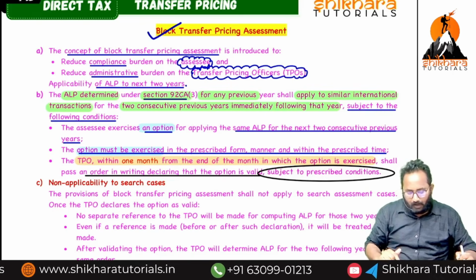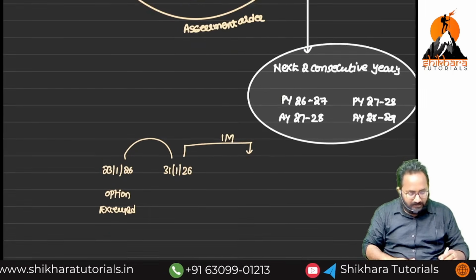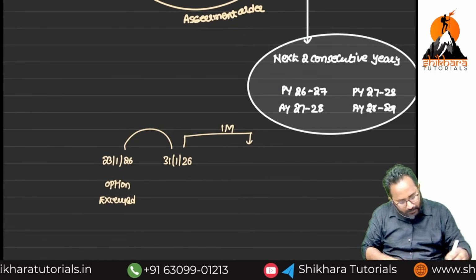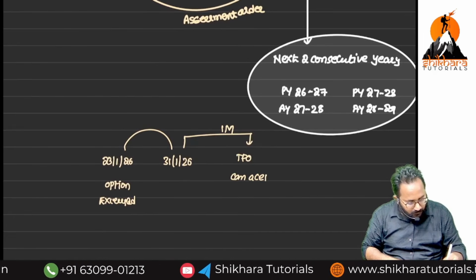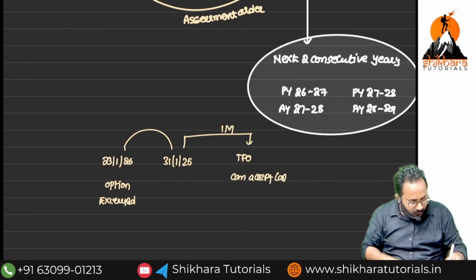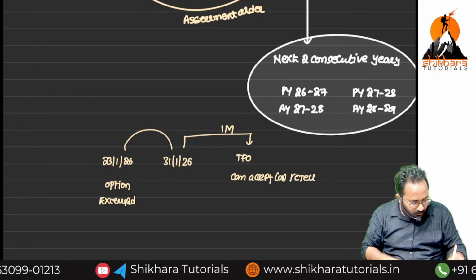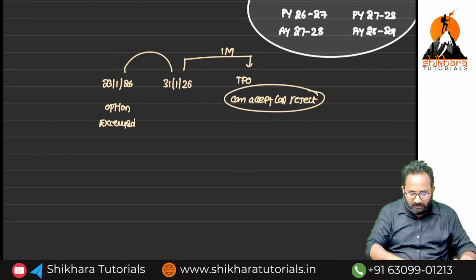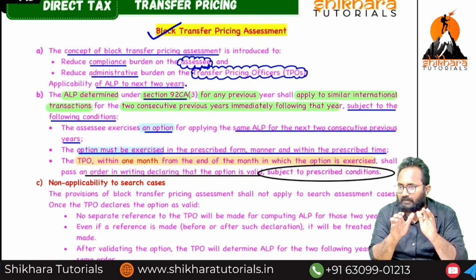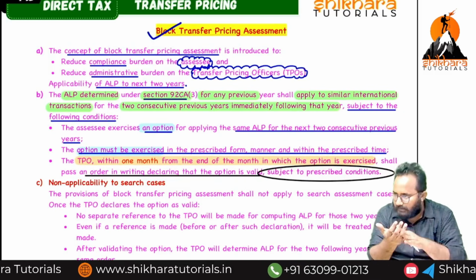Who filed the option? The SSC. The SSC opted. The TPO can accept or reject. Any idea up to now? This is a very easy concept. But they have given the ball to us only. If you want, you can exercise it. Otherwise, no problem.